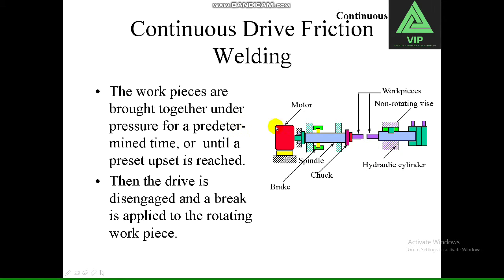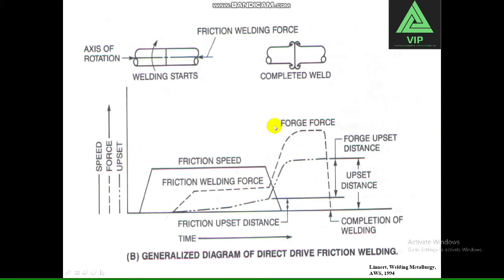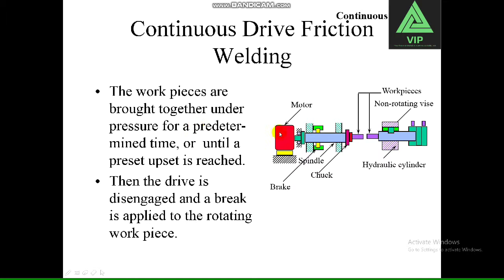The workpieces are brought together under pressure for a predetermined time until the preset upset is reached. Then the drive is disengaged and the brake is applied. Here, the upset is nothing but the bulging of the metal from its surface, which is called upsetting. This upsetting will determine the strength of the weld, so we need to give a predetermined time until a preset upset is reached.